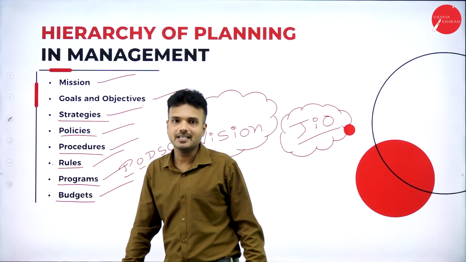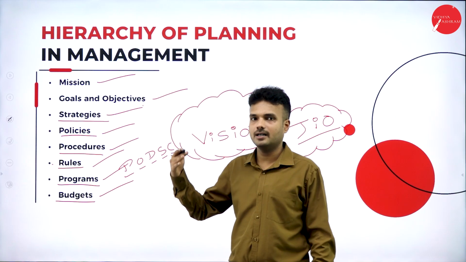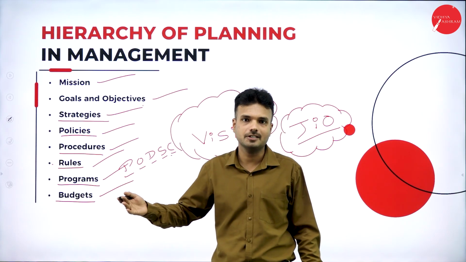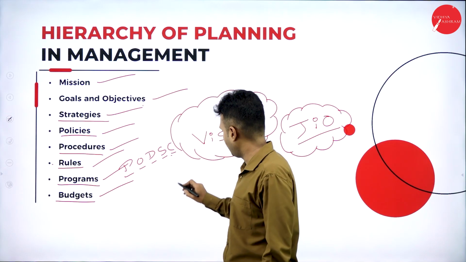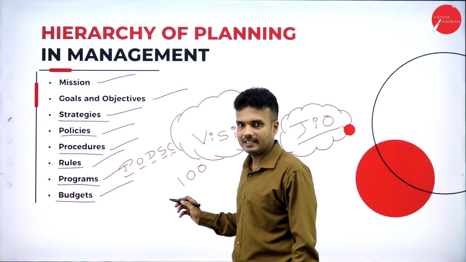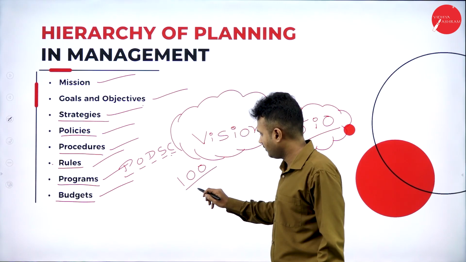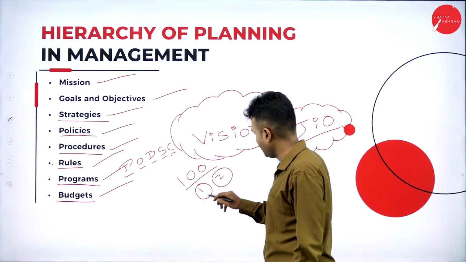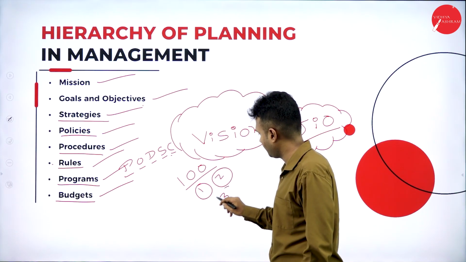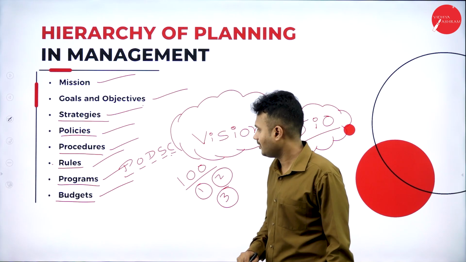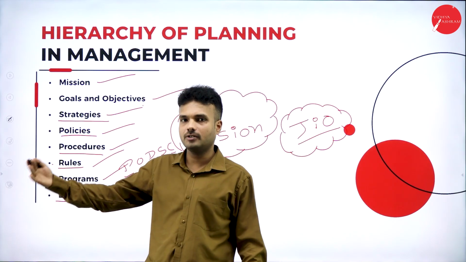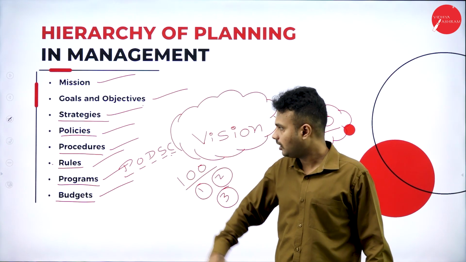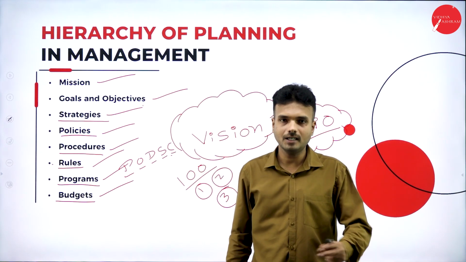Next, the budgeting. The budget differs from one project to another, it does not remain constant. For example, we are going to make around 100 projects in a year in our company. The budget of the first project is completely different from the budget of the second project. The budget of the first two projects will be completely different from the budget of the third project. So it completely differs from one situation to another, based on the quantitative basis on which they are going to make the allocation of the budget.